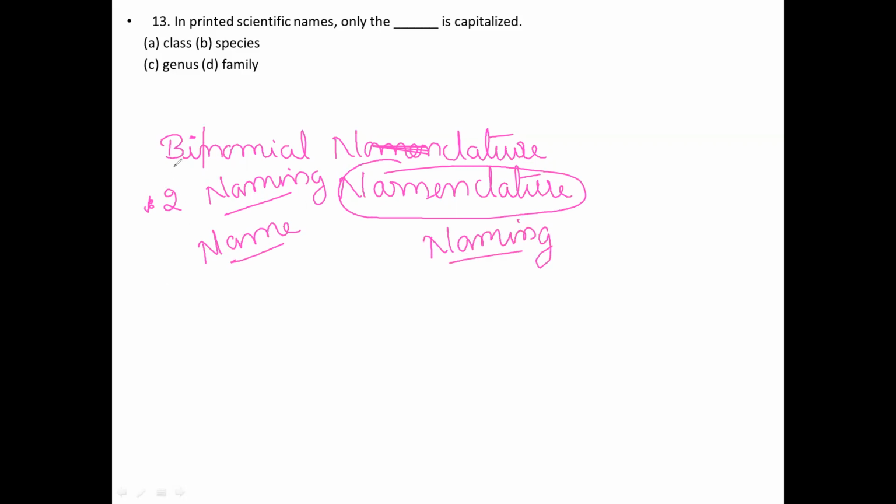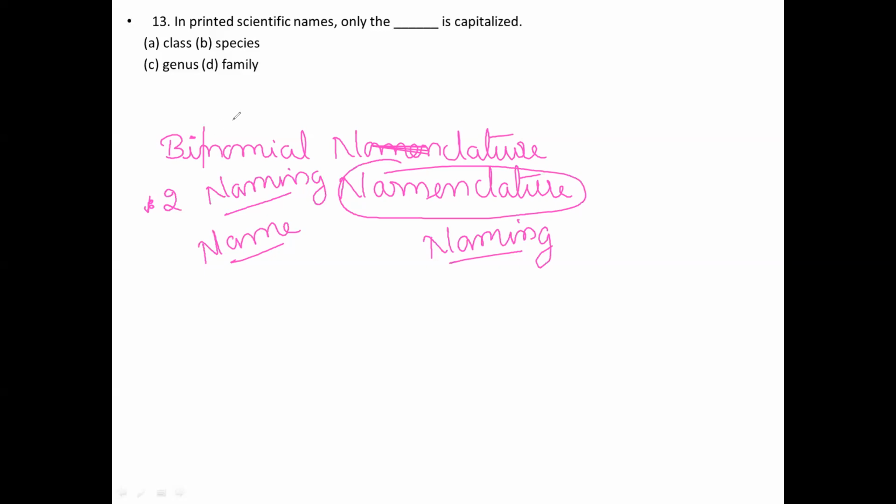Giving any organism two names is what we call binomial nomenclature. For example, the scientific name of the potato is Solanum tuberosum. Solanum is the genus name and tuberosum is the species name.